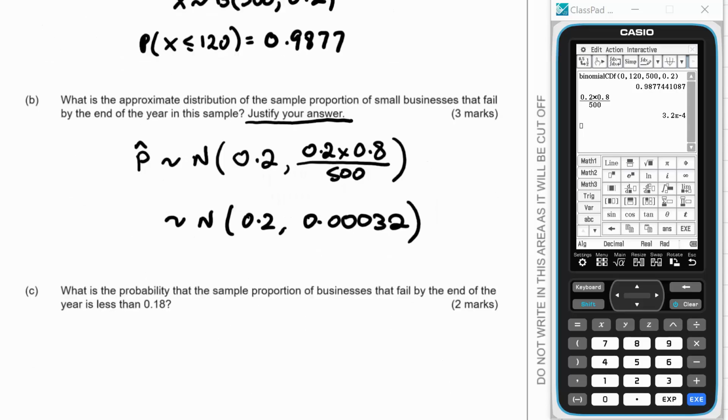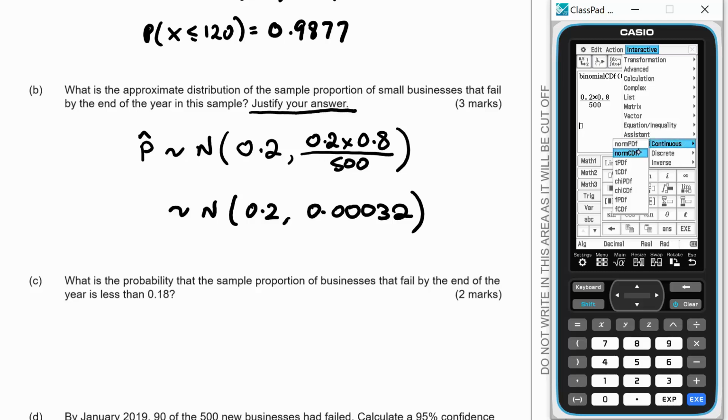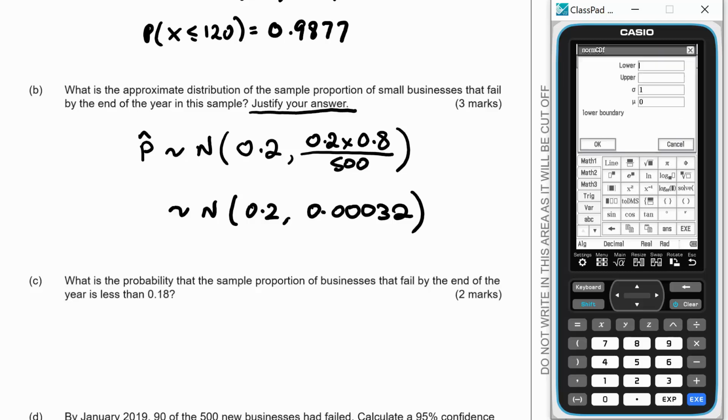So what is the probability that the sample proportion of businesses that fail by the end of the year is less than 0.18? So we're going for a normal CDF here with a lower of negative infinity and an upper of 0.18 with sigma as 0.00032.